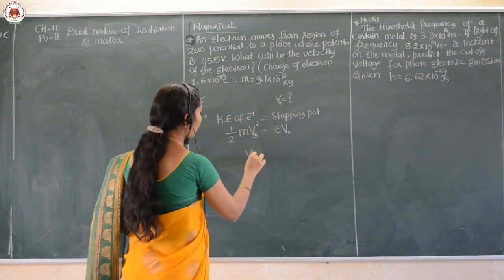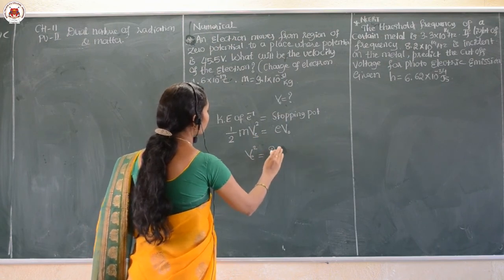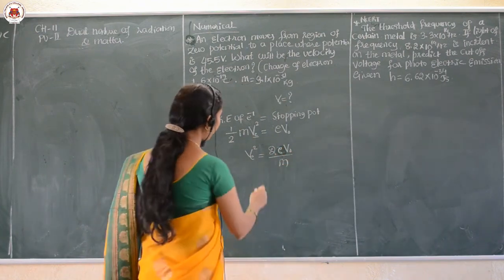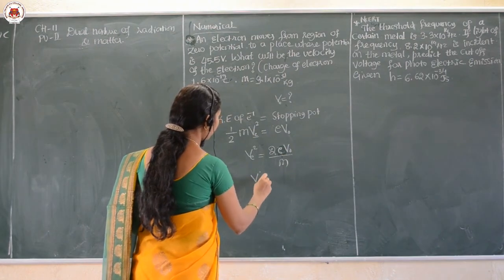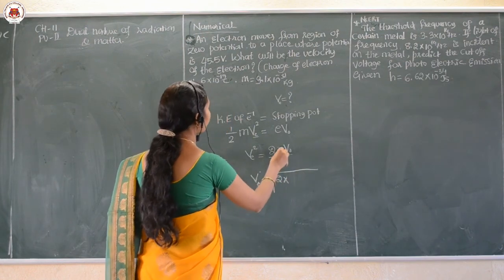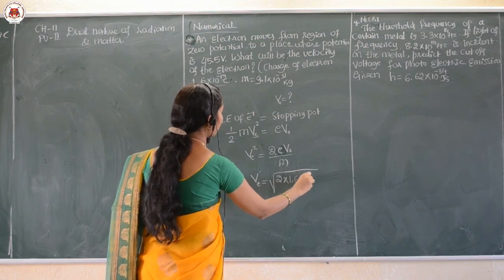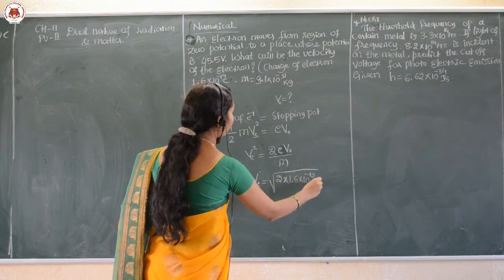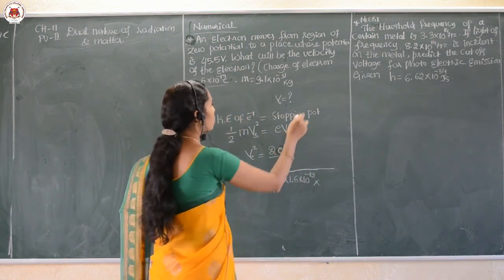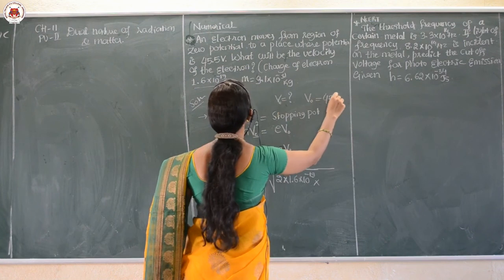So now I want to find v square, which is equal to 2 e V naught upon m. That will be my formula. Then v is equal to root of 2, e means the charge of the electron, that is 1.6 into 10 raised to minus 19, and V naught is the potential reached here, which they have given as 45.5 volt.